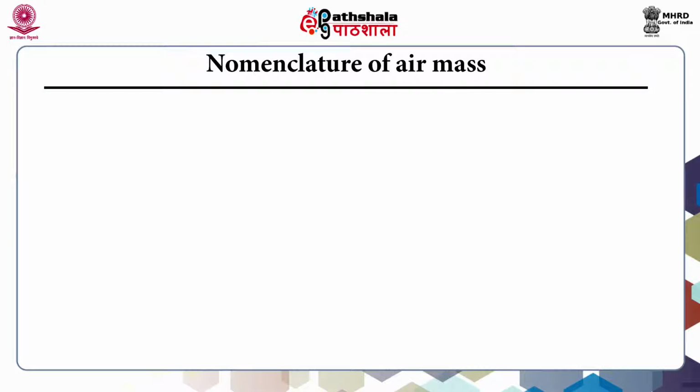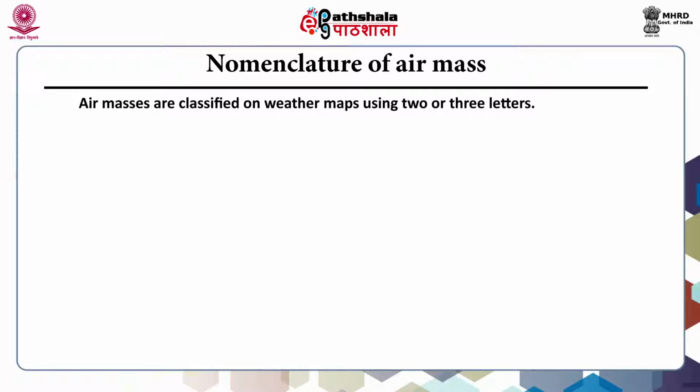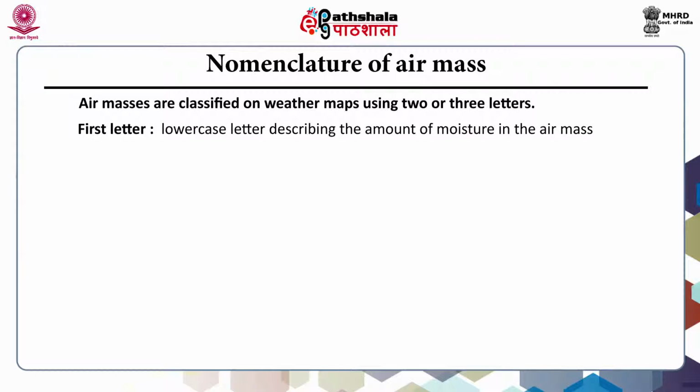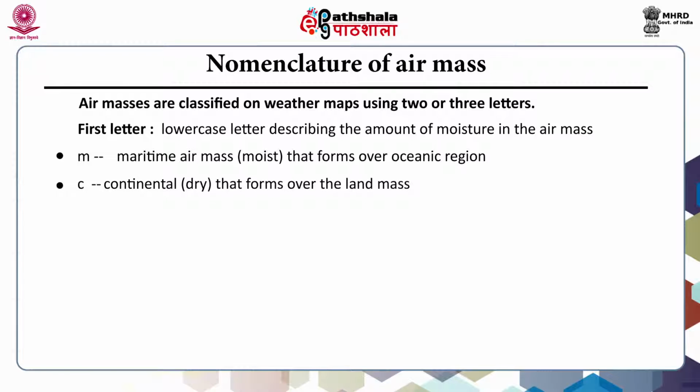Let's see how the air mass is given the nomenclature. Air masses are classified on weather maps using 2 or 3 letters. The first letter, which is a lowercase letter, describes the amount of moisture in the air mass. For example, m denotes the maritime air mass, that is moist, that forms over the oceanic region. c denotes the continental, dry, that forms over the land mass.